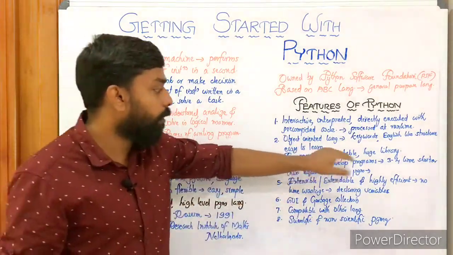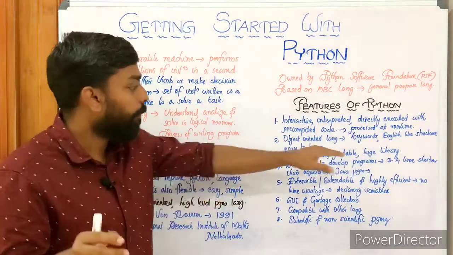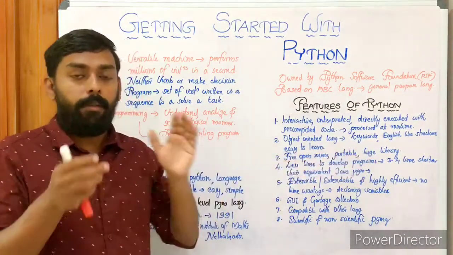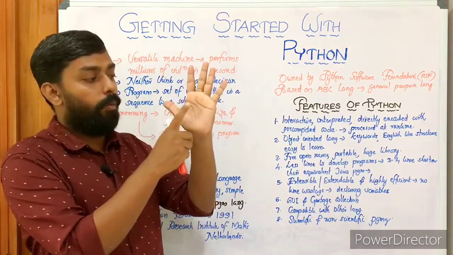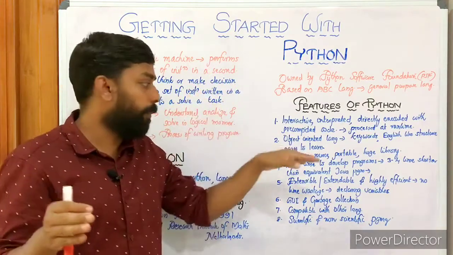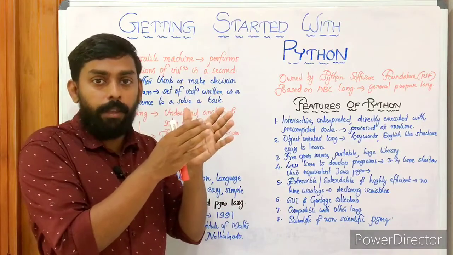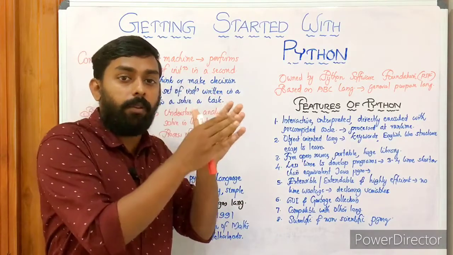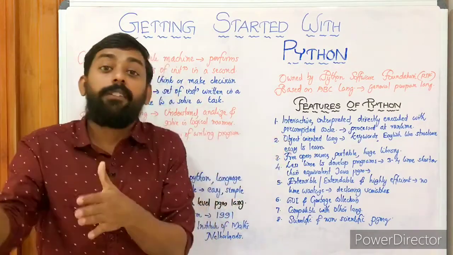Then it's free and open source. It's an open source language. Then it's portable. You know what portability is? Portability in the sense we can easily transfer something from one end to another end. For example, Python is portable. It means suppose we have written Python code on one platform, we can easily transfer that Python code from that platform to another platform, that is, from one operating system to another operating system.